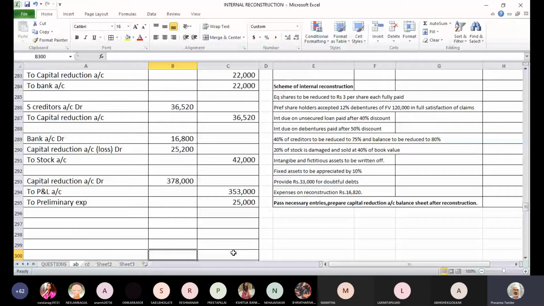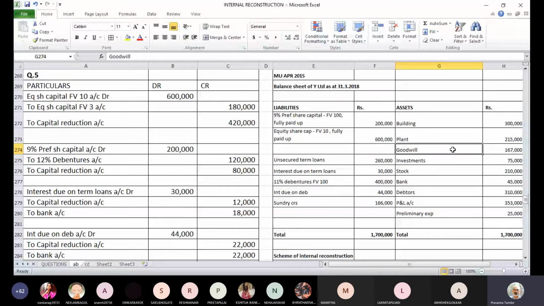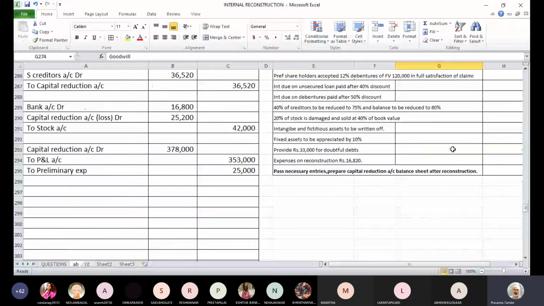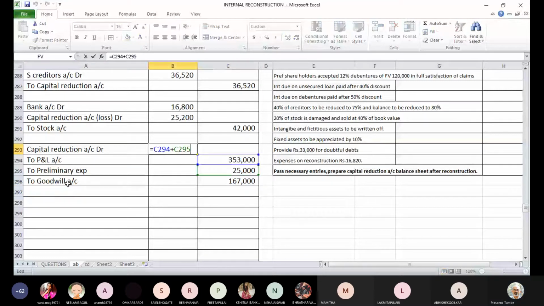I think we have some intangible also in the balance sheet. There is a goodwill. Okay, so goodwill also will have to be written off, which is 1,67,000. So that also will be written off. We could have even passed a combined entry. We can pass a combined entry. Entry will be capital reduction account debit to P&L account, to preliminary expenses, to goodwill account. Total amount written off is 5,45,000.